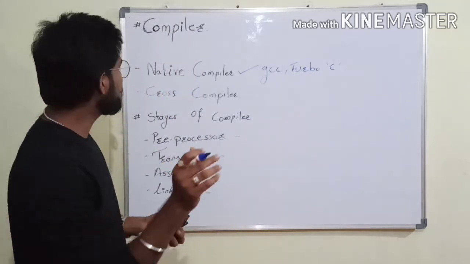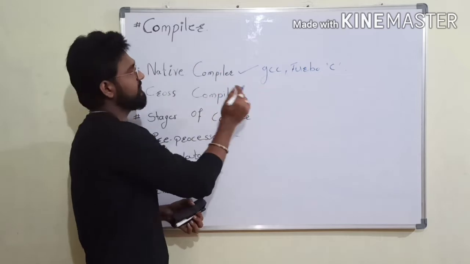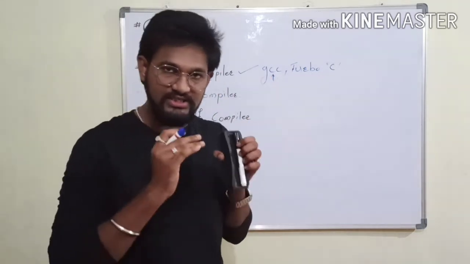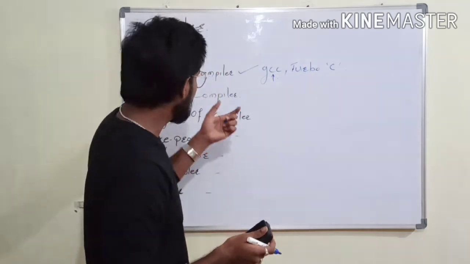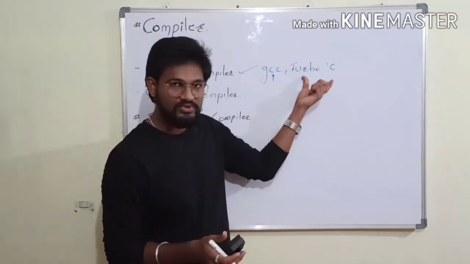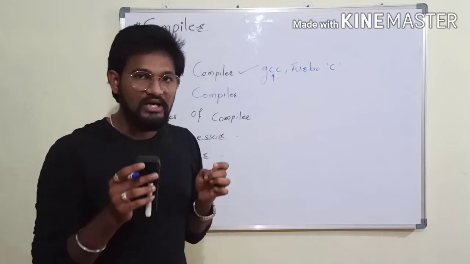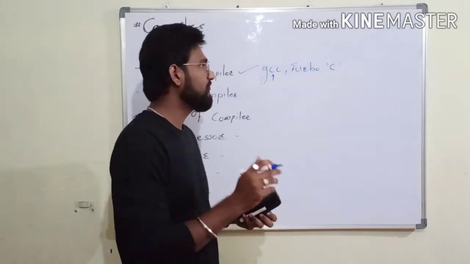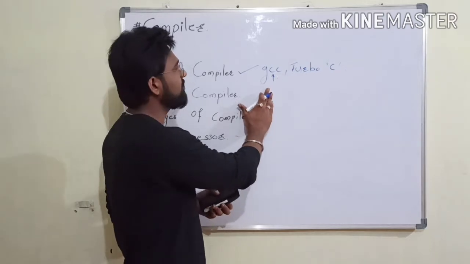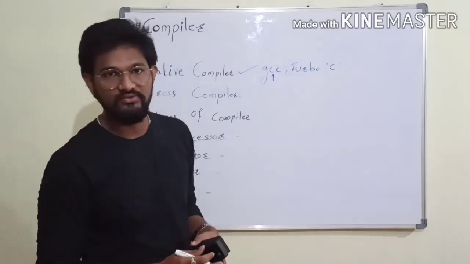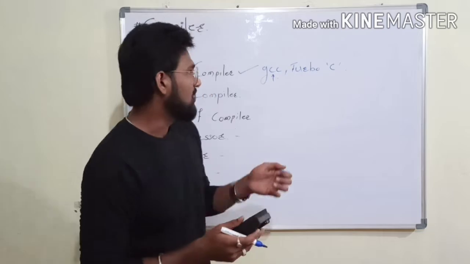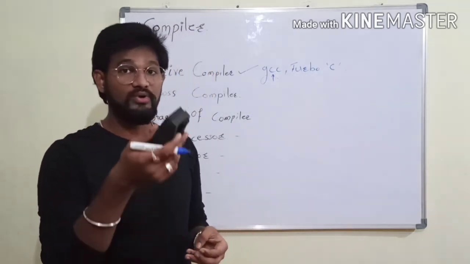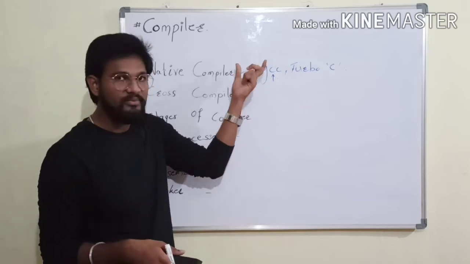If we compile our .c file in the GCC environment, then it is only executable in GCC, that is, the Linux environment. And if we compile our file in the Turbo C compiler, then this file is only executable in the Windows environment. If we compile the file in the GCC environment and try to execute it in Windows, it is not possible. It throws an error. If we compile the file in the Turbo C compiler and try to execute it in Linux, then also it throws an error.